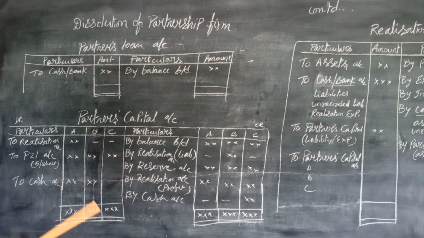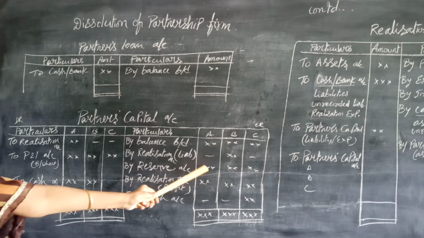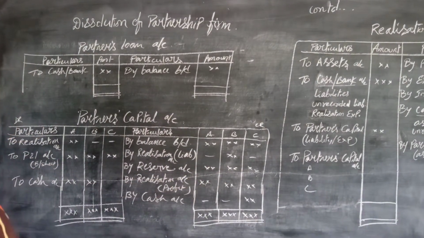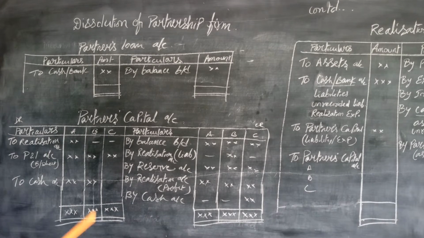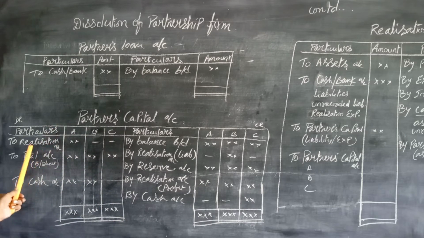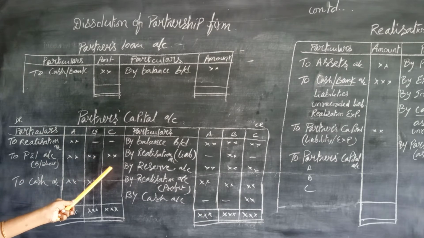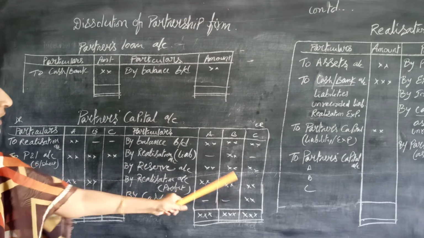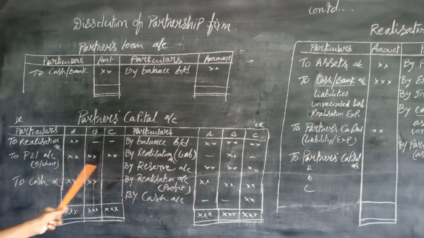In the meanwhile, if any reserves or undivided profits appear on the liability side of the balance sheet, the same is to be credited to their capital accounts in their profit sharing ratio. And if any undivided loss appears on the asset side of the balance sheet, the same is to be debited to their capital accounts. And realization profit is credited. If there is loss, the same is being debited.